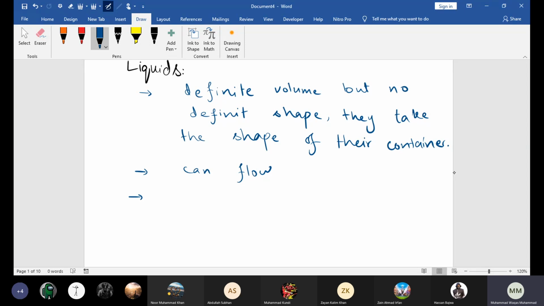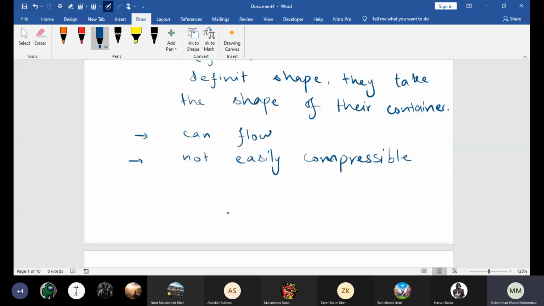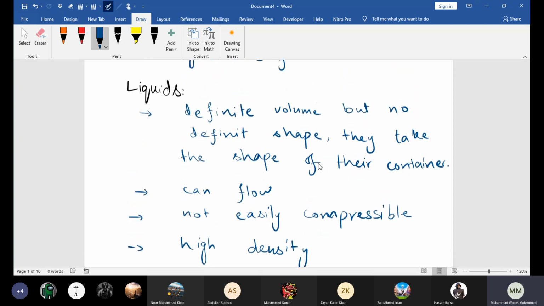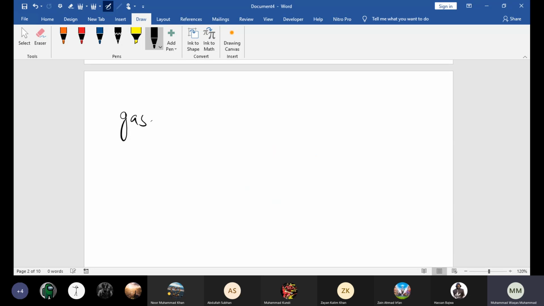And beta, they are also not easily compressible. Liquids are also not easily compressible, like solids. Okay, and beta, also about the density, liquids also have high density. Or their densities are also high. Okay. Next beta, gas or gases.